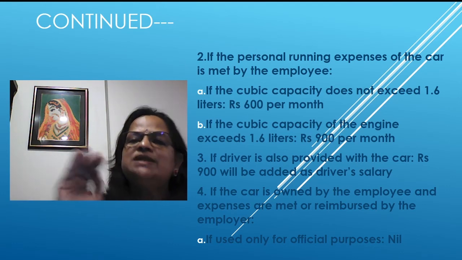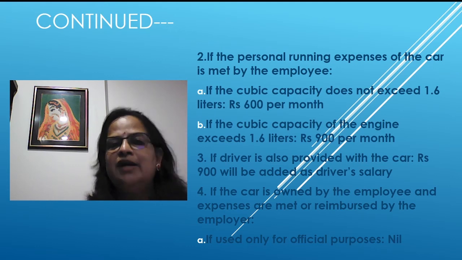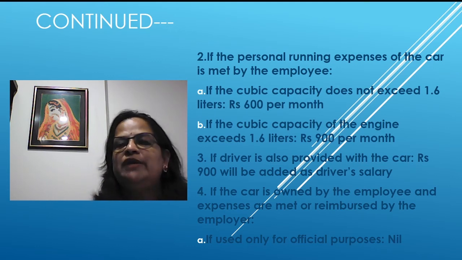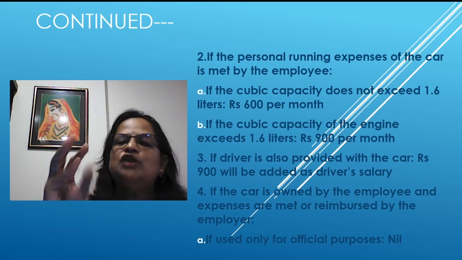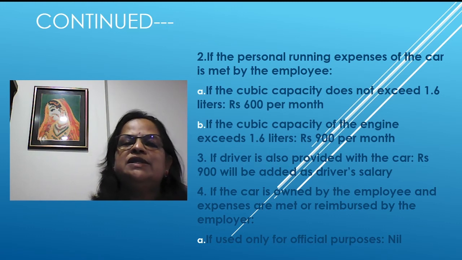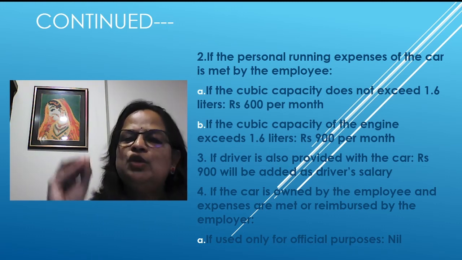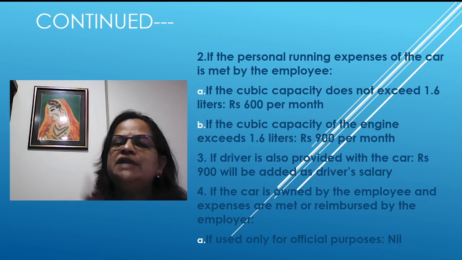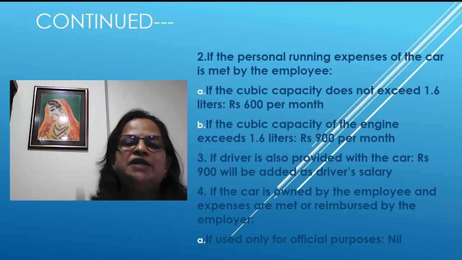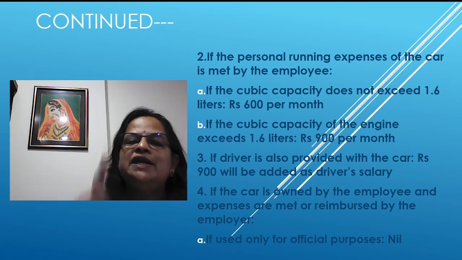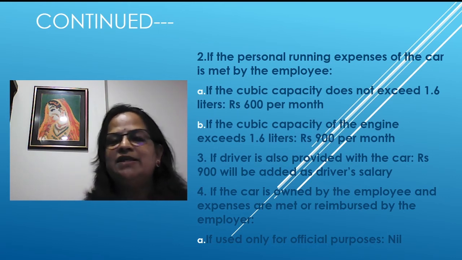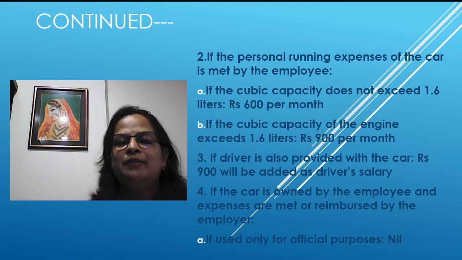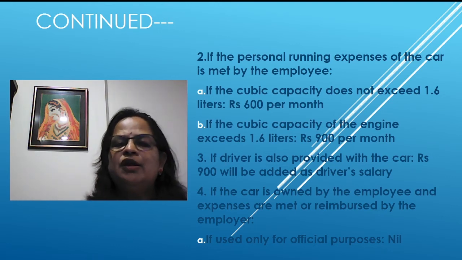Whereas, if you are using the car for official purposes only and you are meeting the personal running expenses yourself, then if the cubic capacity does not exceed 1.6 liters, it is 600 per month. If the cubic capacity exceeds 1.6 liters, it is 900 per month. So 1,800 and 2,400. Second category, it's 600 per month and 900 per month. One more thing you have to remember, the driver's rate is standard for all the classifications. If the driver is also provided with a car, rupees 900 will be added as driver's salary.